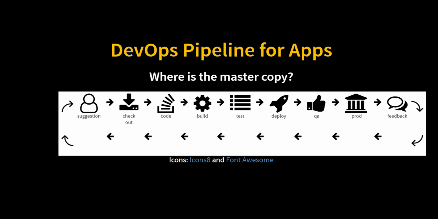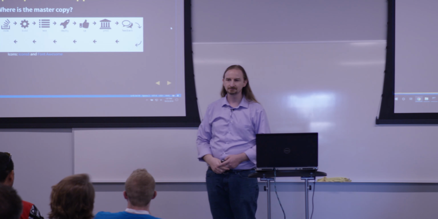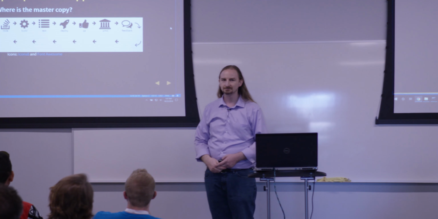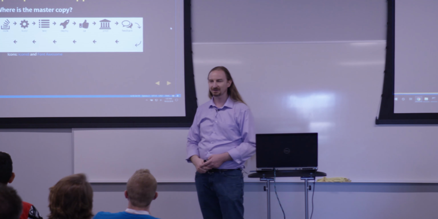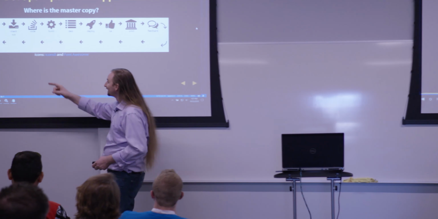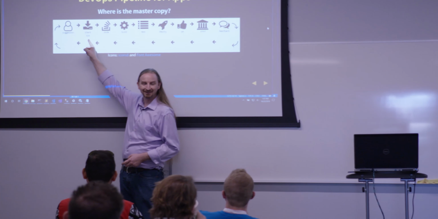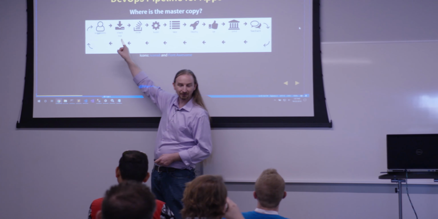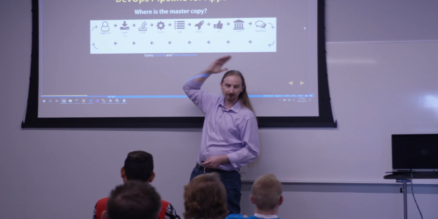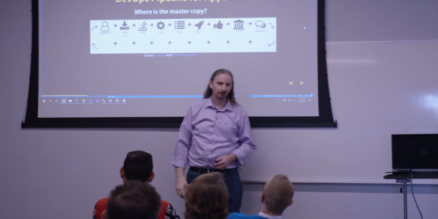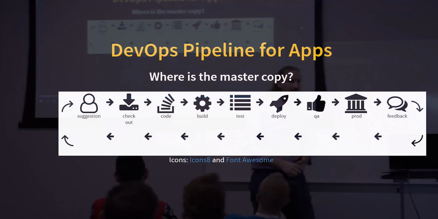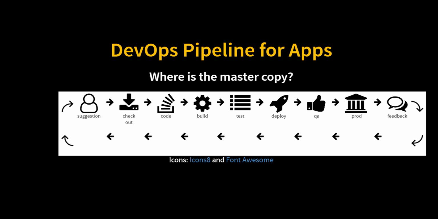Where is the master copy in this process? If we were to lose everything else, what would be okay? The code. Yes. This source code repository. That's the critical piece. Given that, we can rebuild the rest of this. We can rebuild our application. We can run all of our unit tests again. We can get our app running back in production. The master copy here for applications is in code.